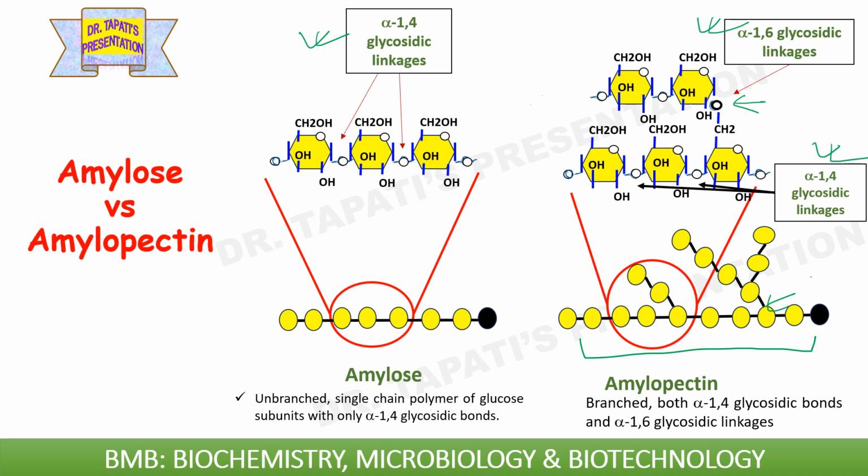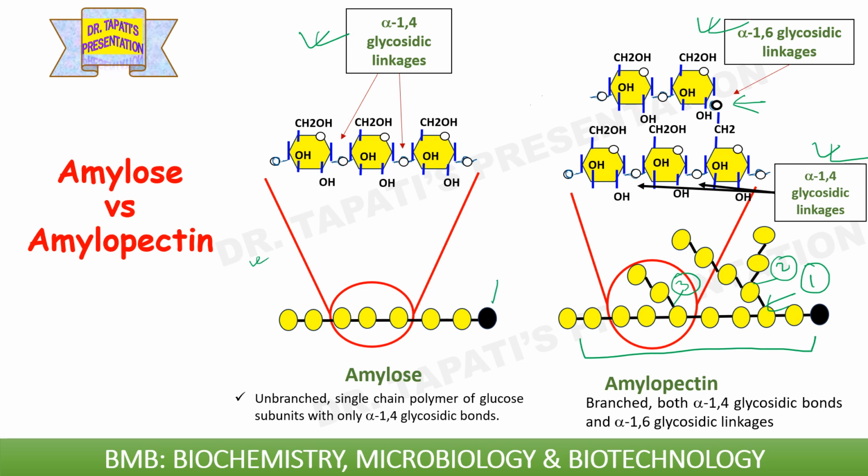This is one branching point, another is here, and the third is here. Branching point means alpha 1,6 glycosidic linkages. Whereas in amylose, there is no alpha 1,6 glycosidic linkage. That means there is no branching point in amylose.